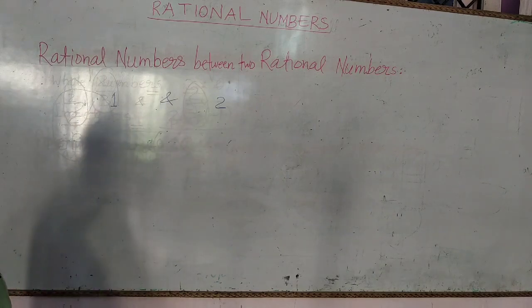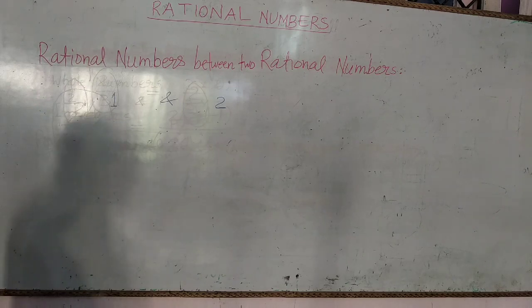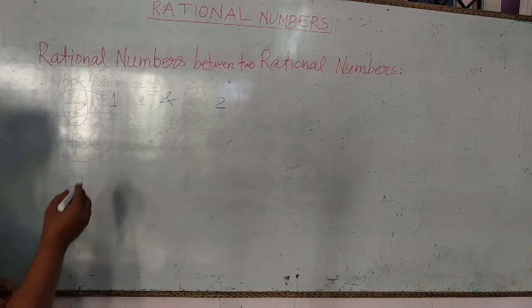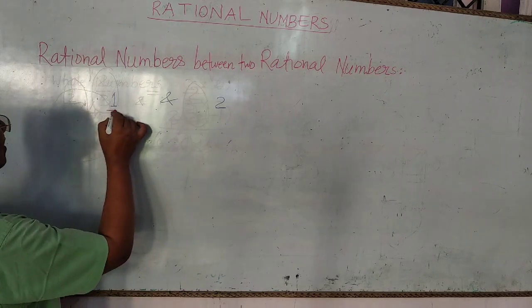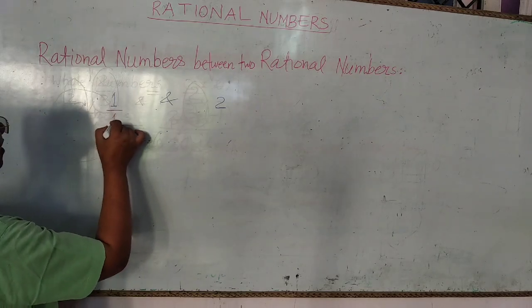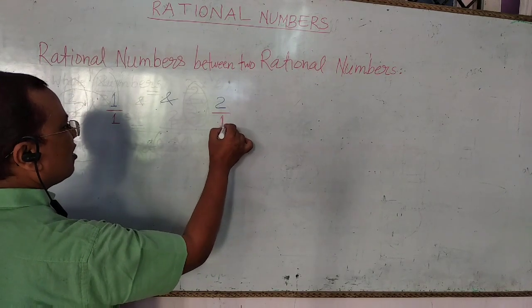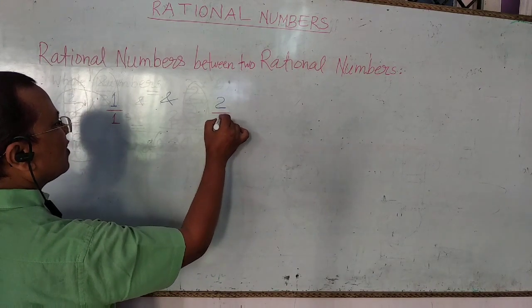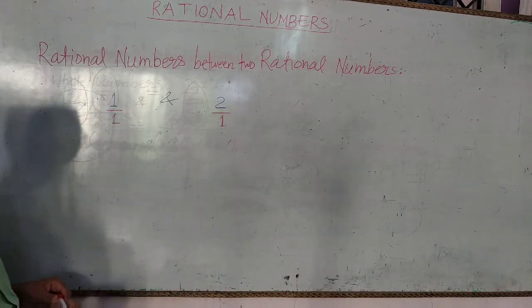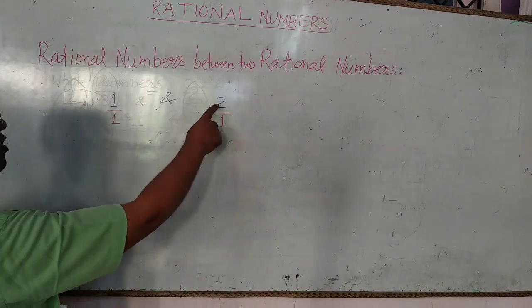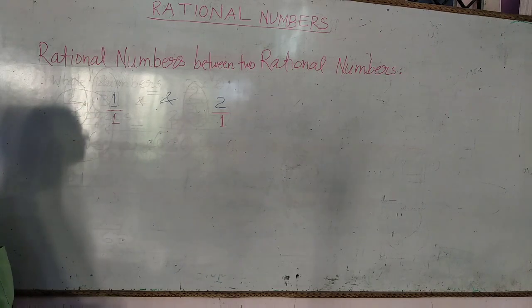For this, first of all, we have to equate the denominators of these two rational numbers. Here, the denominator of the first rational number 1 is 1, and the denominator of the second rational number 2 is also 1. It can also be written as 2 upon 1. Here both 1 upon 1 and 2 upon 1 are rational numbers.